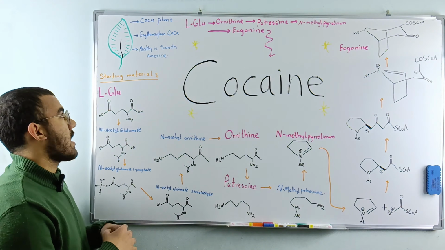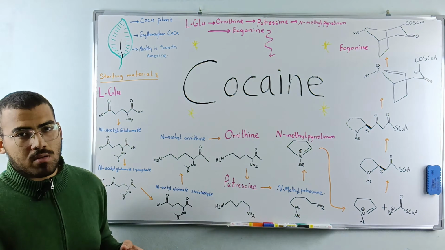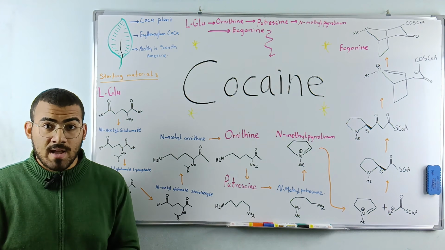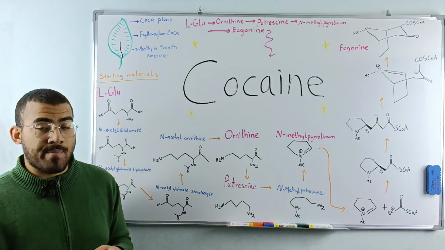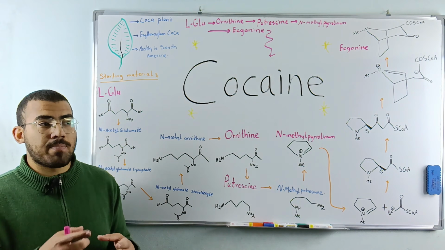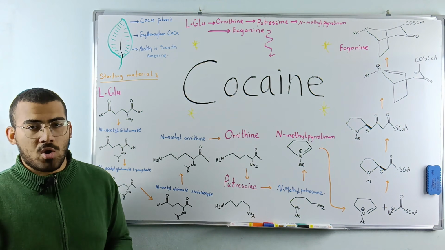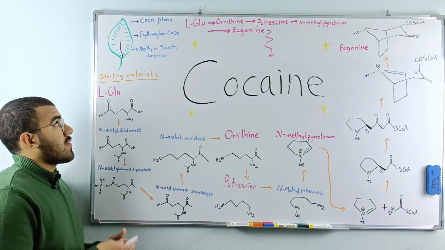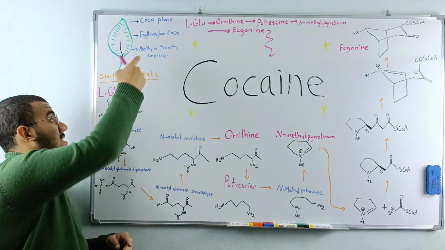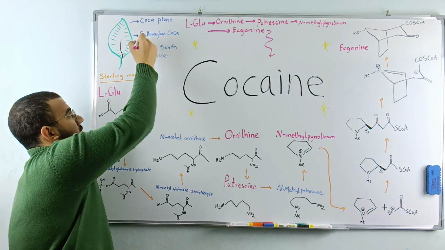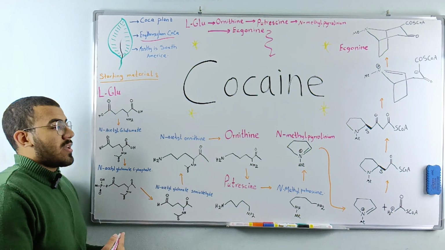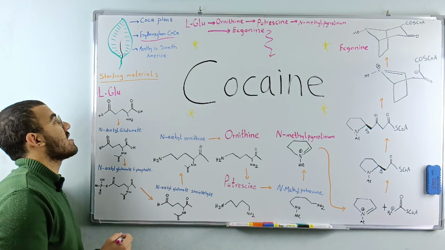It's all made inside of a plant called the coca plant. So just to start, cocaine comes from a plant called coca plant. Cocaine, coca, makes sense. The scientific name of this plant is Erythroxylum coca, which comes from a family named Erythroxylaceae. Every single plant has a family that it belongs to. It's a form of classification of every single organism on Earth. So the family is called Erythroxylaceae, and the genus and species, the scientific name of the plant, is Erythroxylum coca, which is mostly found in South America. I was about to say South Africa.